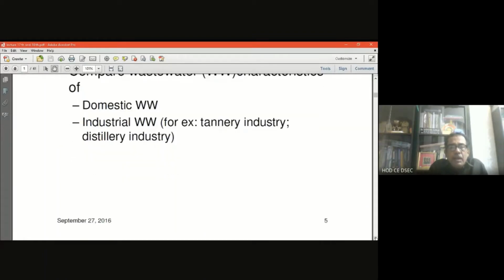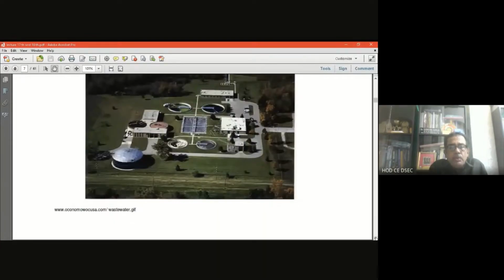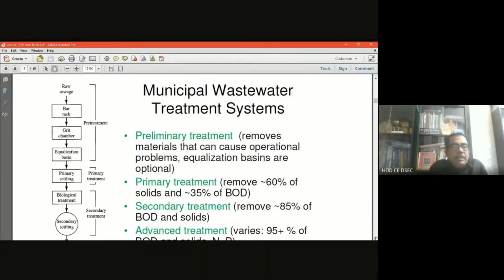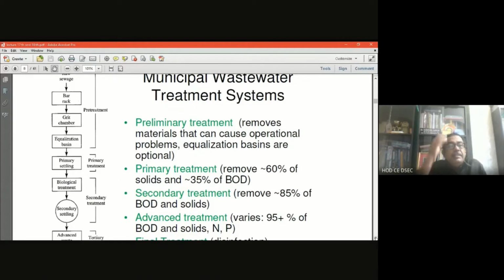Now, at the very beginning of wastewater treatment, I am going to show you the flow sheet diagram of the treatment process, where it starts and where it finishes. Let us have a glance. When the raw sewage comes into the plant for treatment, there are categories of treatment: preliminary treatment or pre-treatment, then primary treatment, then secondary treatment, and then tertiary treatment.